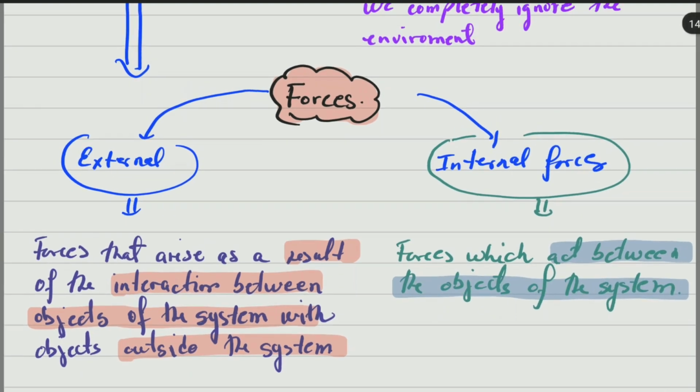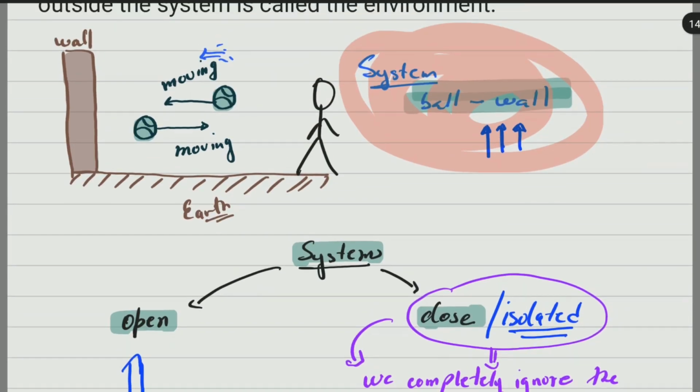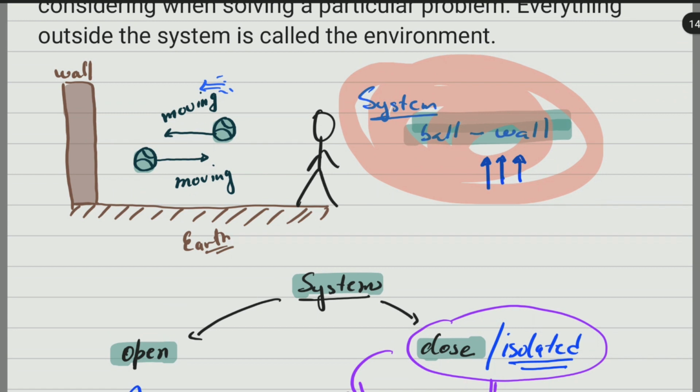So we're going back again to this example just for the last time. The system is ball and wall, so the gravitational force is going to be an external force. The resistant force of the wind, if there is any, will be an external force. The force that this person here applied on the ball at a certain time is going to be an external force.